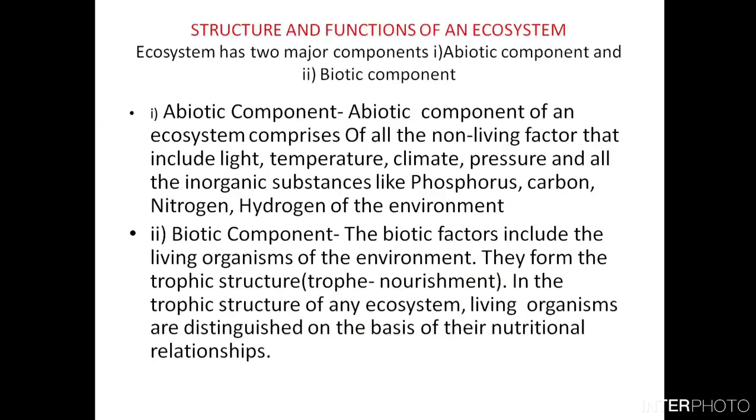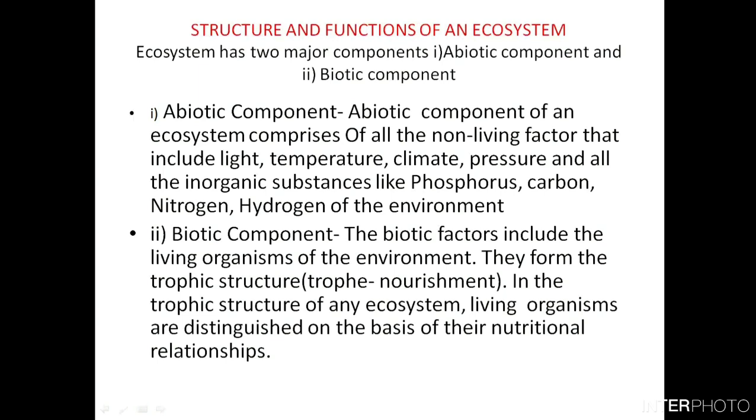Now let's take the structure and functions of an environment. An ecosystem has two major components, the abiotic component and the biotic component. First we should talk about what the biotic component is.